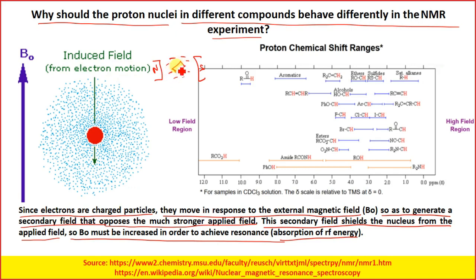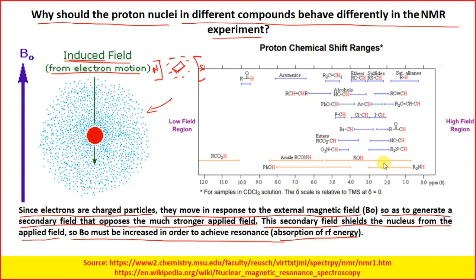It will create an induced field from the electron motion, which will try to prevent the proton from going to either the alpha or the beta states. Due to this reason, different compounds behave differently, because the nature of the electron cloud across a specific hydrogen atom will be different.